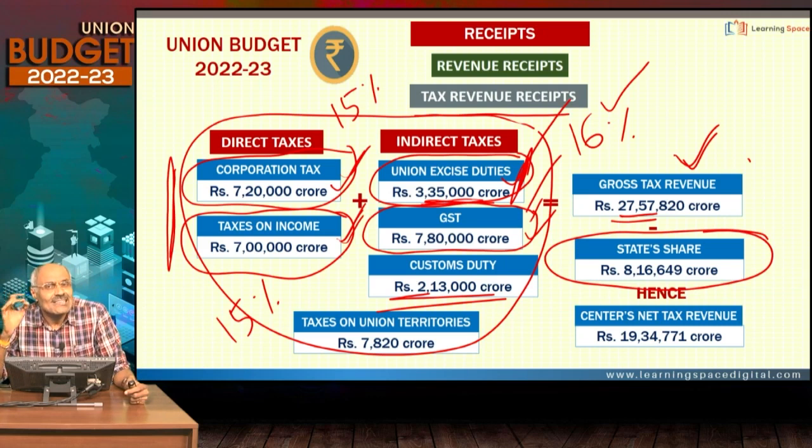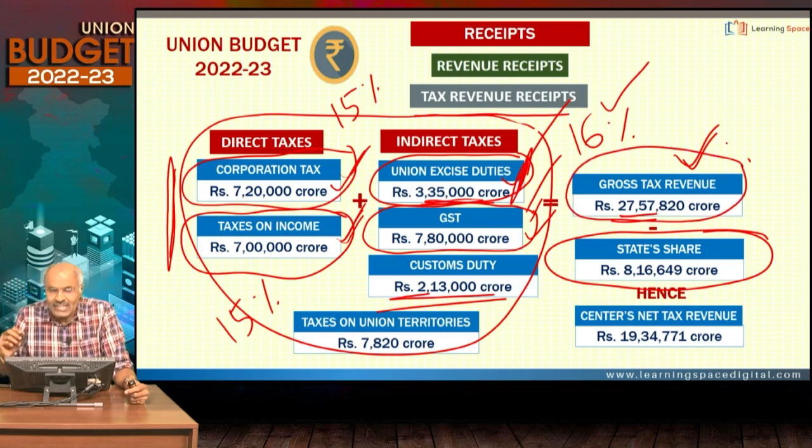Cess and surcharge are not required to be shared with the states. And collection charges, whatever the center spends on collection charges, are not required to be shared with the states. Leave collection charges, leave cess, leave surcharge. After that, whatever is left over, out of this gross tax revenue of 27.5 lakh crores, you have to leave collection charges, the cess, and surcharge.